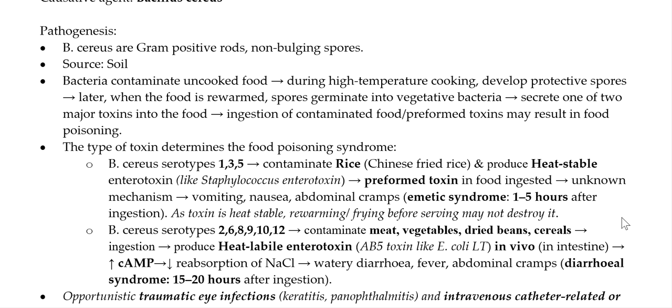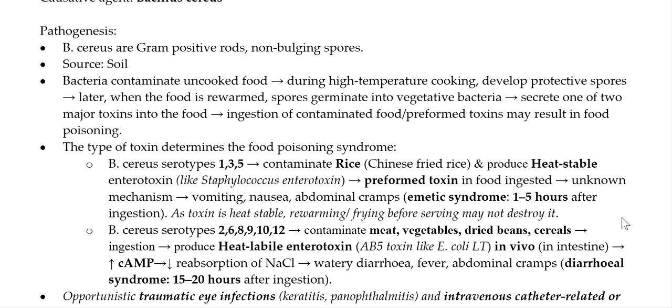And Bacillus cereus serotypes 2, 6, 8, 9, 10, and 12, that means apart from 1, 3, and 5, usually contaminate meat, beans, cereals, and vegetables. If you ingest this food, the toxin will be produced inside the body, in the intestine. But this is a heat-labile toxin, and it has a composition very similar to E. coli labile toxin. That is one active unit which is surrounded by five binding subunits. So AB5 toxin morphology is there, and it increases the cyclic AMP level just like labile toxin, which decreases the reabsorption of NaCl from the intestinal lumen, which ends up with watery diarrhea, fever, and abdominal cramps, known as diarrheal syndrome or diarrheogenic food poisoning.